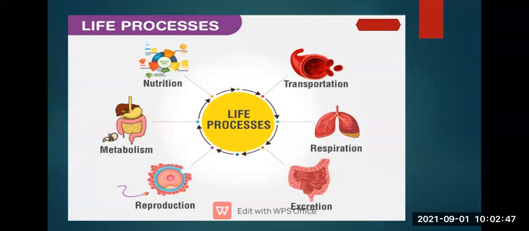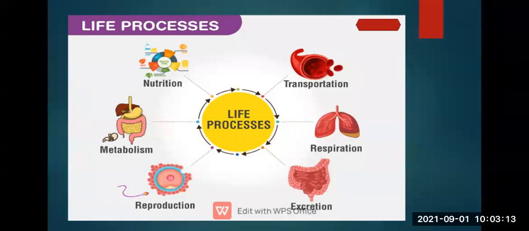Then excretion: the undigested food material we have eaten is flushed out of our body. Then reproduction, to make the same kind of organisms. Then metabolism. So these are all life processes.